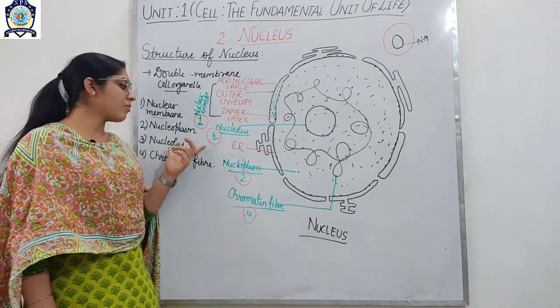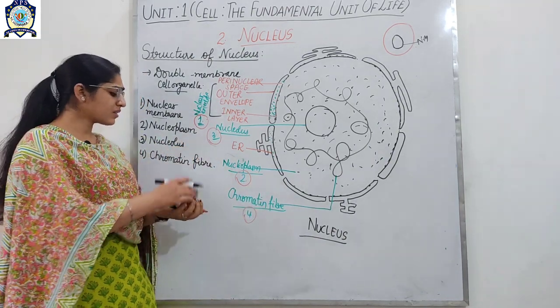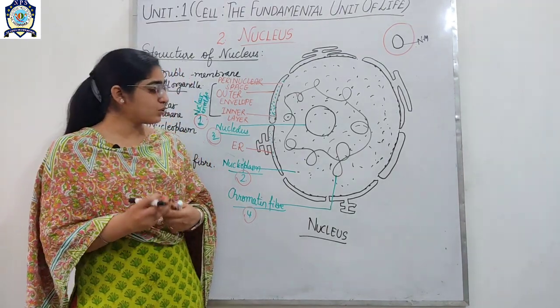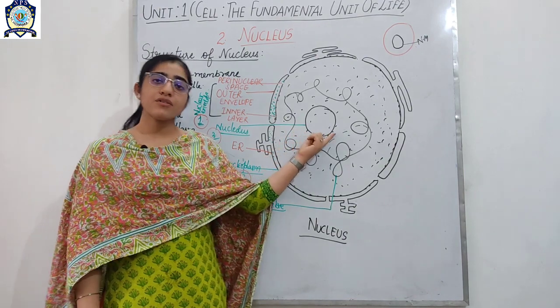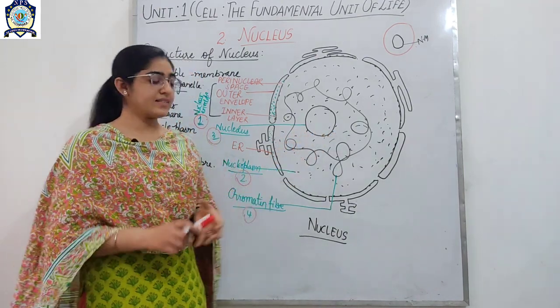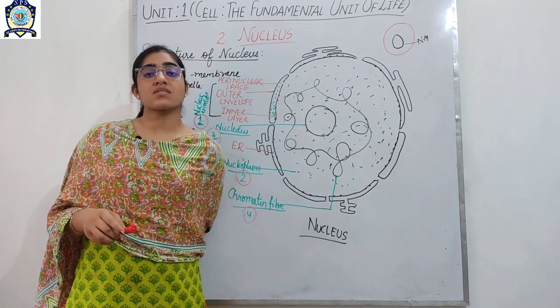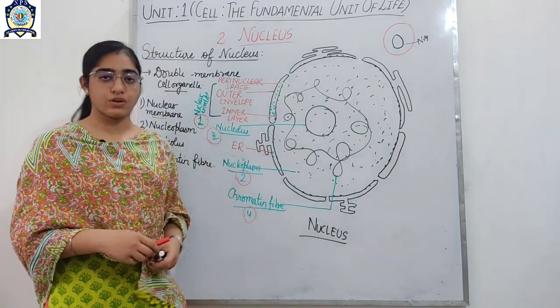Now if we talk about the third component, which is the nucleolus, as you can see in the center of the nucleus there lies a circular structure, and this circular structure is called the nucleolus.